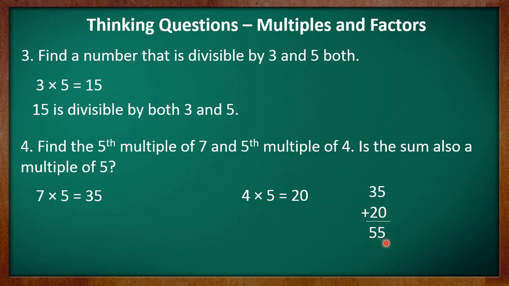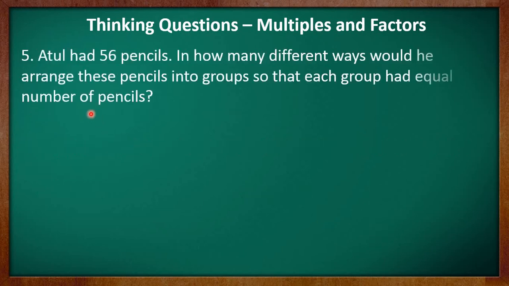Now we have to check whether 55 is a multiple of 5 or not. So in order to do that, we may apply the divisibility rule on it, and we may say that since the number ends with 5, it is divisible by 5. So if the number is divisible by 5, that means it is a multiple of 5. So you may say that yes, the sum is a multiple of 5. Let's move to question number 5.